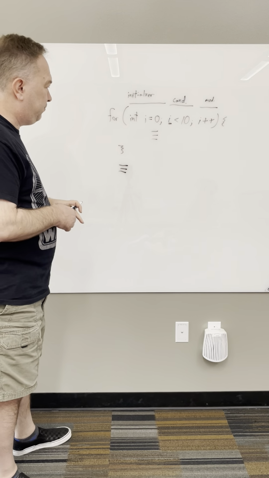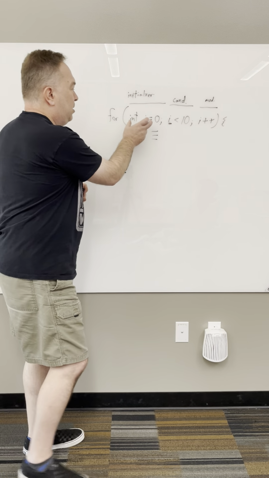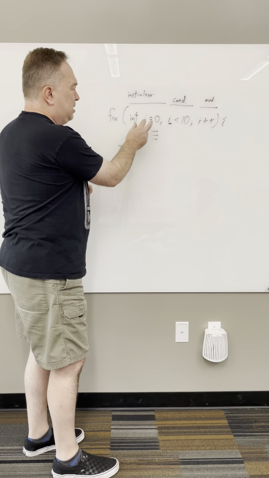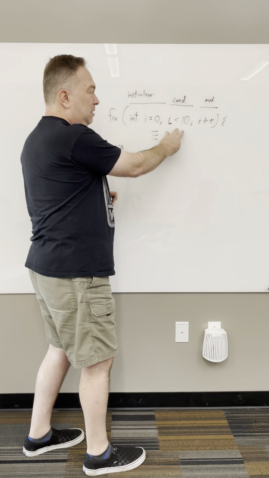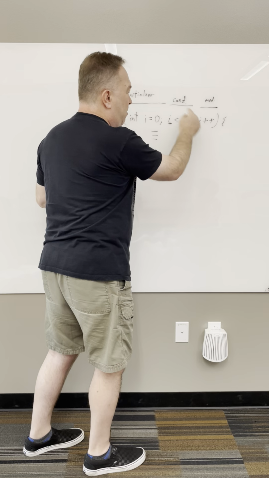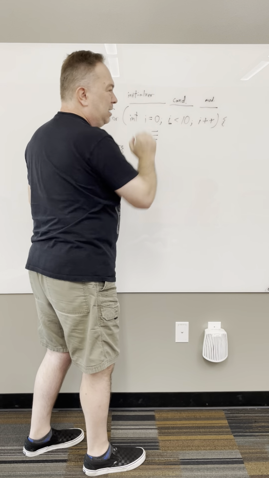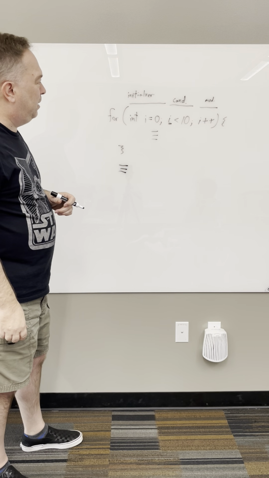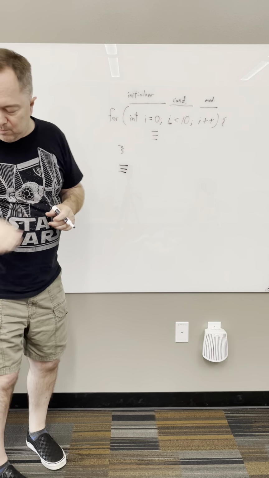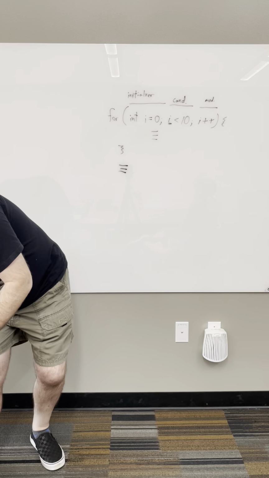Okay? So again, we've got a chunk here, the first chunk, something that initializes, some kind of condition, just like the while loop, and something that modifies the condition so that it finally ends. Okay? Now, I don't think your book goes into this, but I'm going to give this to you for free.